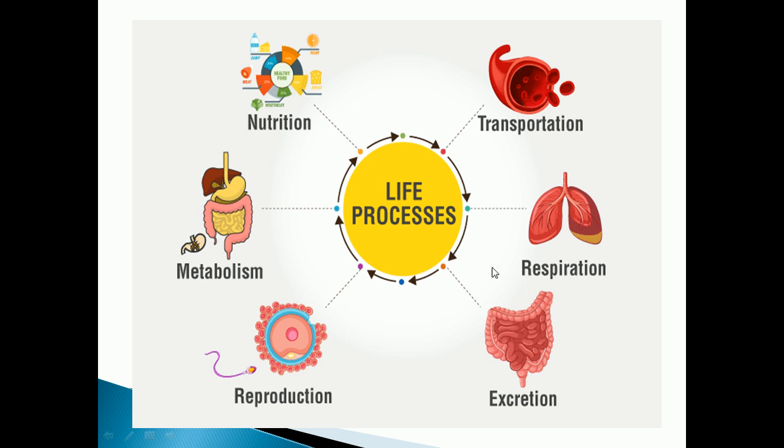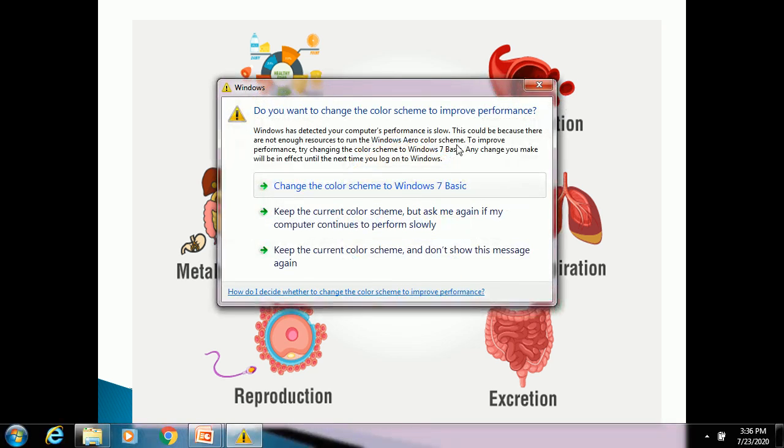What are they? Nutrition, transportation, respiration, excretion, reproduction, metabolism. Metabolism means digestion. About these life processes we are going to study in this chapter one by one.